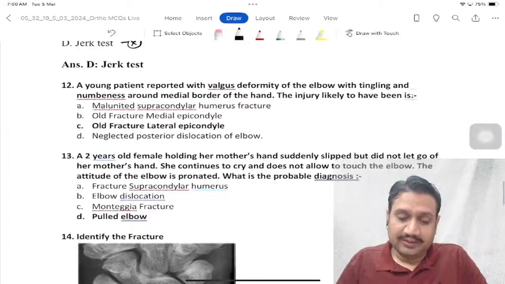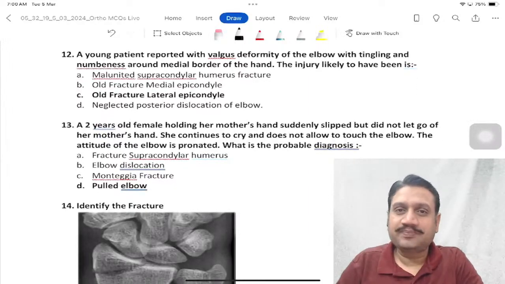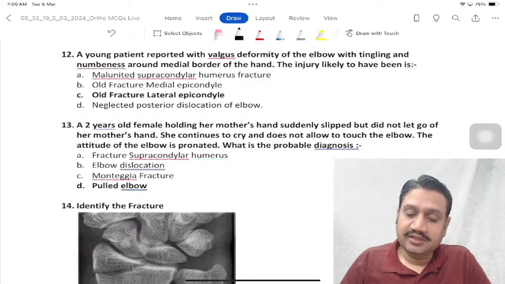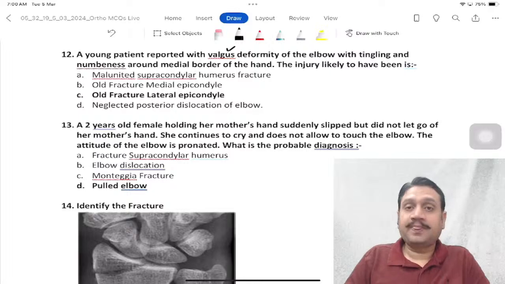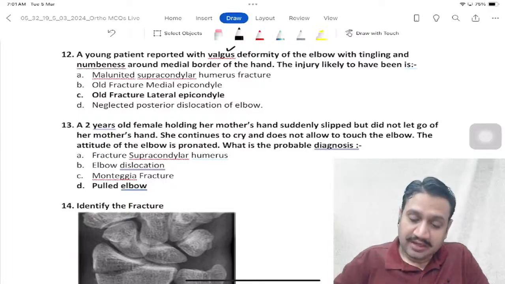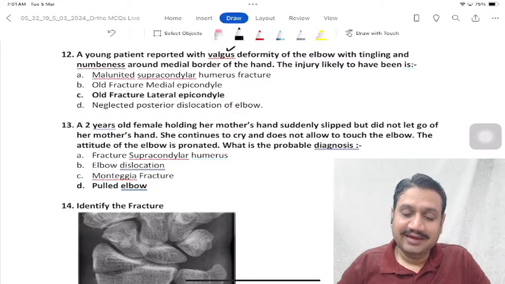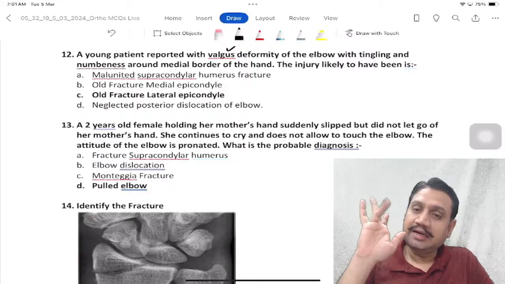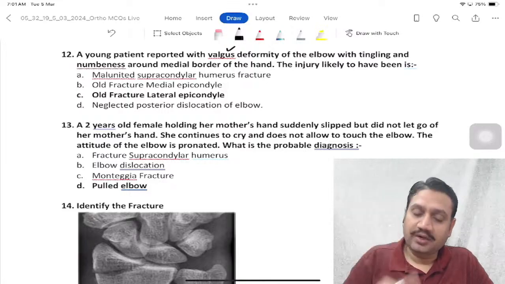All right. Now these are little clinical ones, and I've told you in the class as well while making the notes why and how you have to catch the words. Young patient reported with valgus deformity. Valgus deformity, the forearm, where is it going? It is going laterally, okay? With valgus deformity of the elbow, with tingling and numbness of the medial border of the hand. Medial border of the hand, 1 and 2. Okay, what are we talking about?